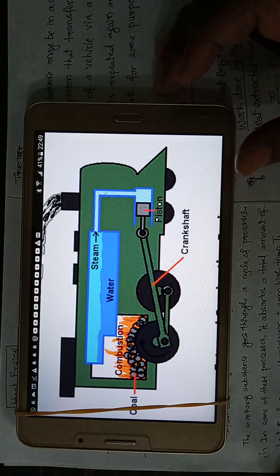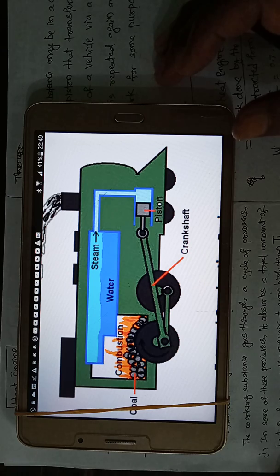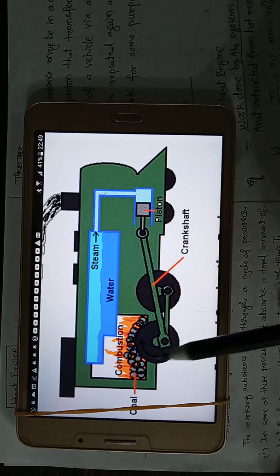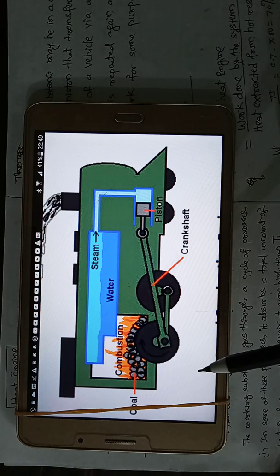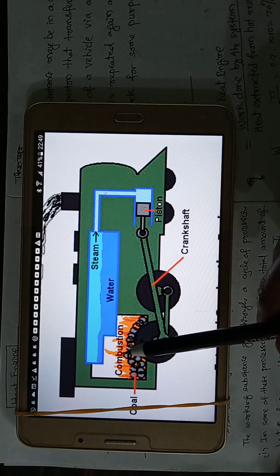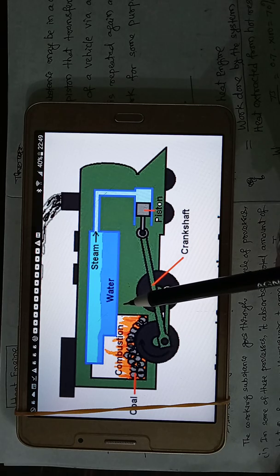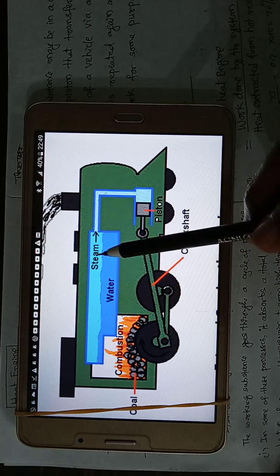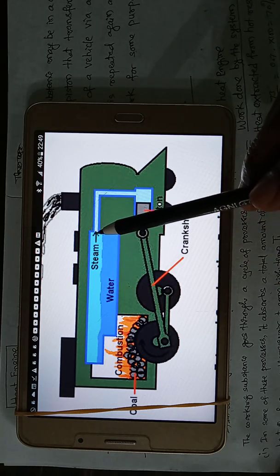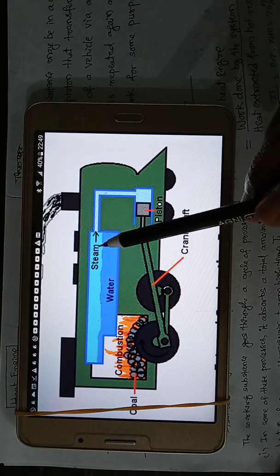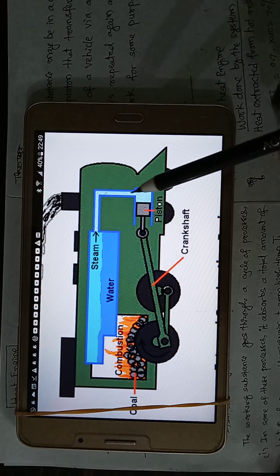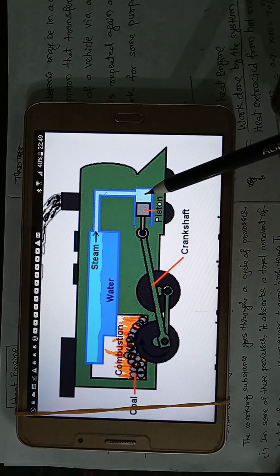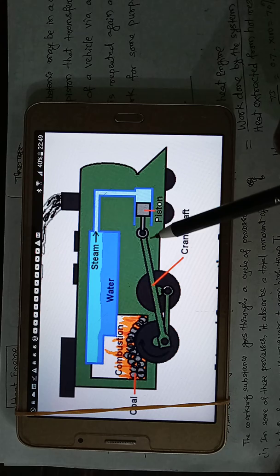So earlier trains were run by this way. Coal was made to burn in the combustion chamber, and the heat energy is used to boil water and get steam, and that steam is the working substance for this heat engine, and the steam enters the cylinder and moves the piston.